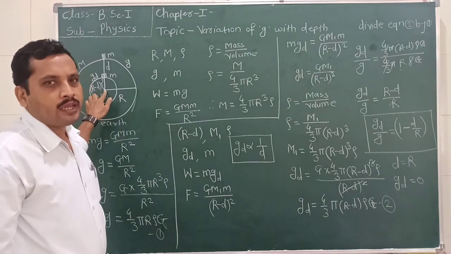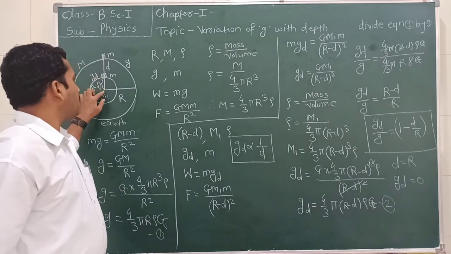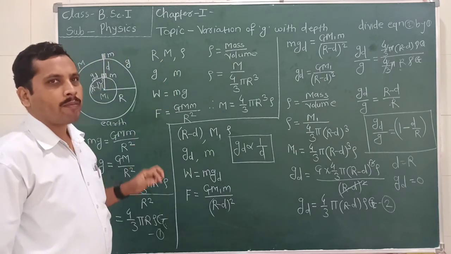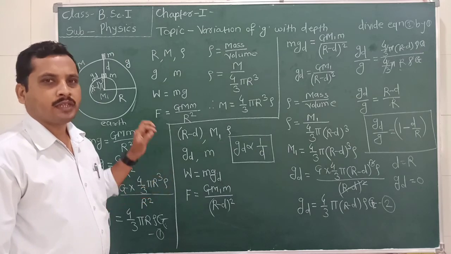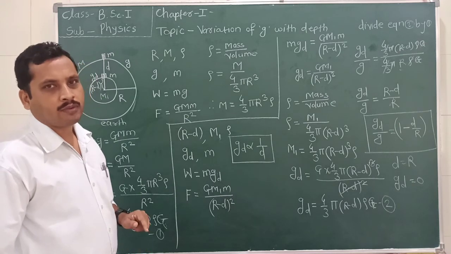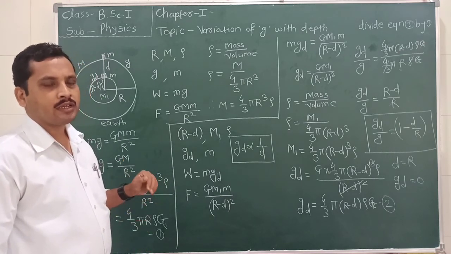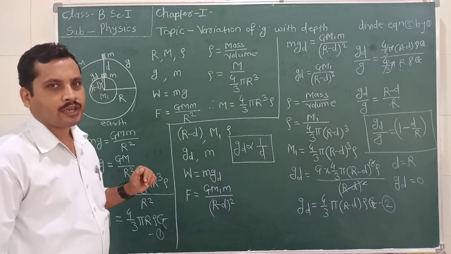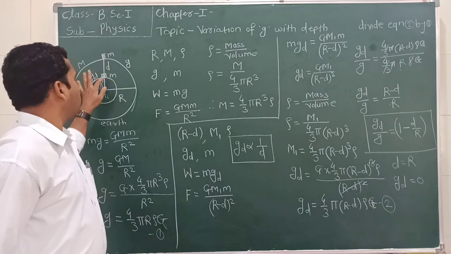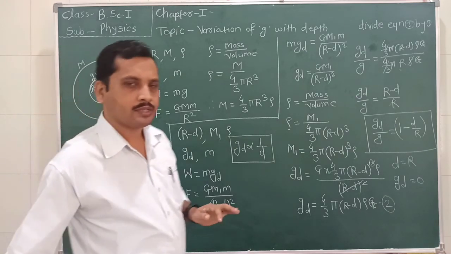As we go from the center towards the surface, the value of acceleration due to gravity increases and it is maximum on the earth surface. If we continue in the upward direction, then it decreases again. So the maximum value of acceleration due to gravity is on the earth surface.